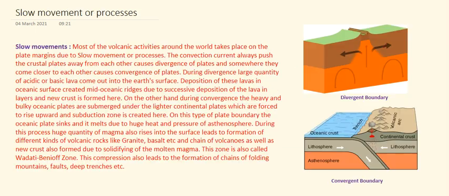Now let us move to the next part, that is slow movement or processes. Sometimes slow movements also lead to volcanic eruption or volcanic activities. Most of the volcanic activities are generally found along the plate margins or plate boundaries, and these margins generally create volcanism during convergence and divergence. So let us discuss those processes.